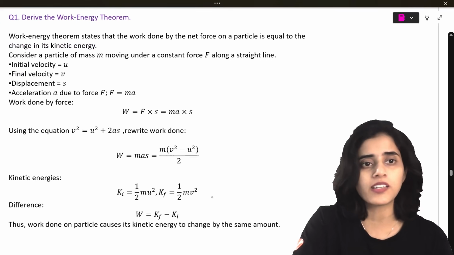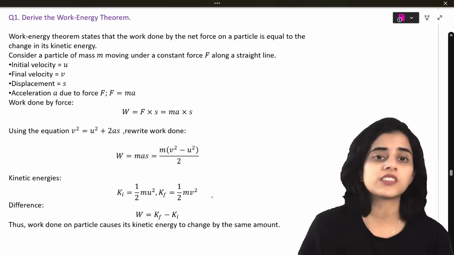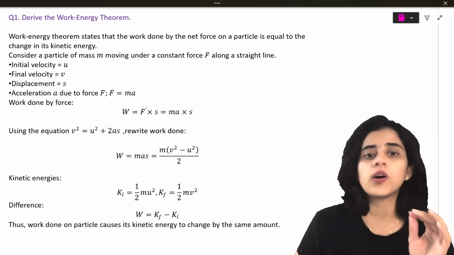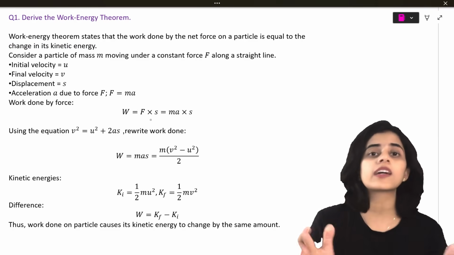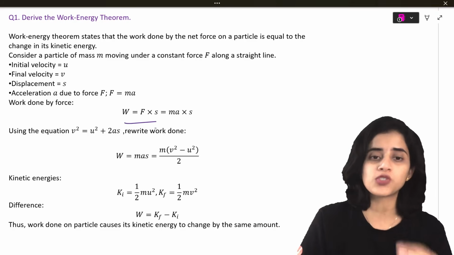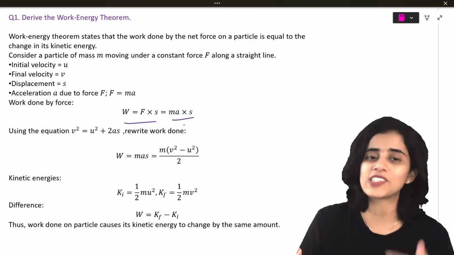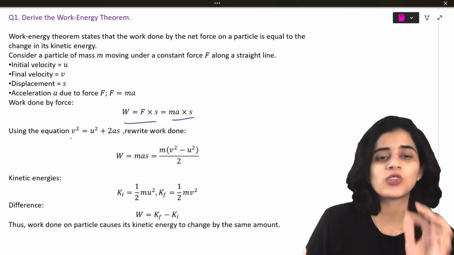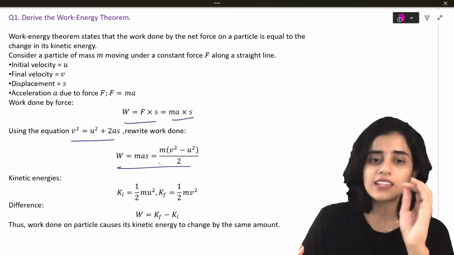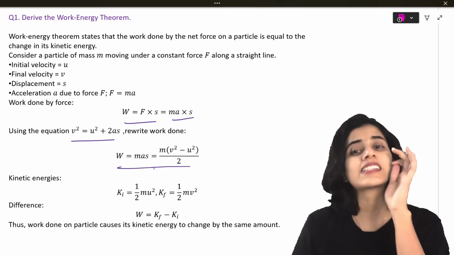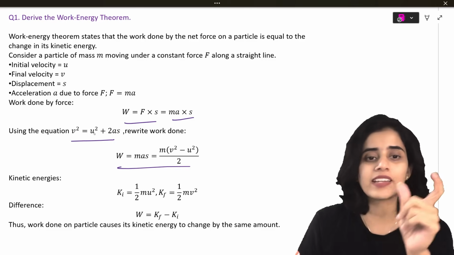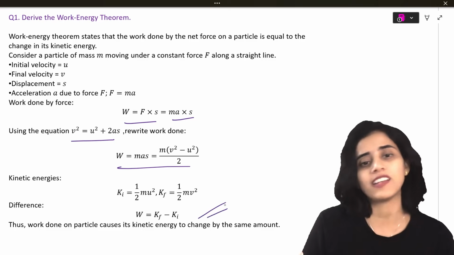Next is chapter 5, work energy theorem. Okay. So in work energy theorem, what you're going to do? Work done by a force. First thing, we know work done is force into displacement. Work is done only when you apply a force and some distance is moved. Force is mass into acceleration times displacement. Okay. So using the equation v square equals u square plus 2as, work done is mass times acceleration times distance. So you substitute the value of a and s from this equation and then you will get the final.